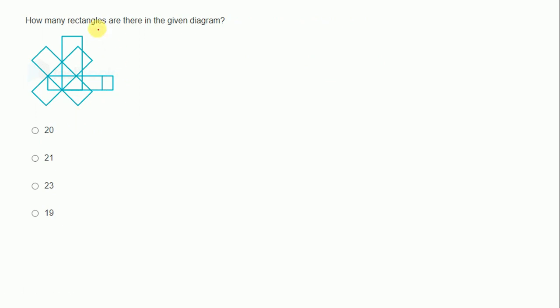Now how many rectangles are there in the given diagram? In part R1, I had told you to calculate the number of triangles. Triangle is given like this. So we can follow the same logic here. First of all, consider only this triangle. There are 1, 2, 3, 4. And we have to add here cumulatively 1 plus 2 plus 3 plus 4, and it will be equal to 10. So the number of rectangles in this particular portion will be equal to 10.